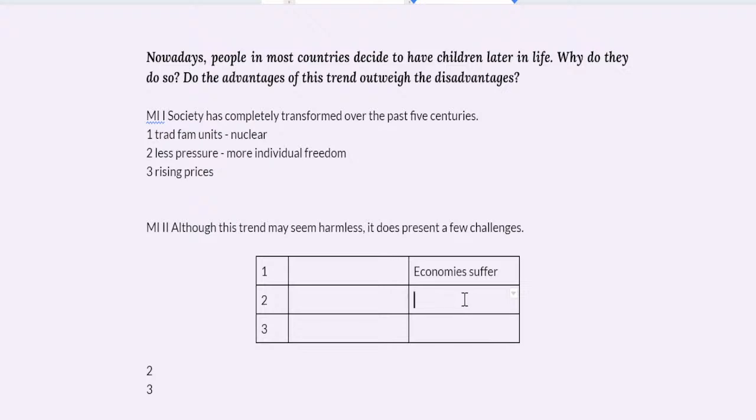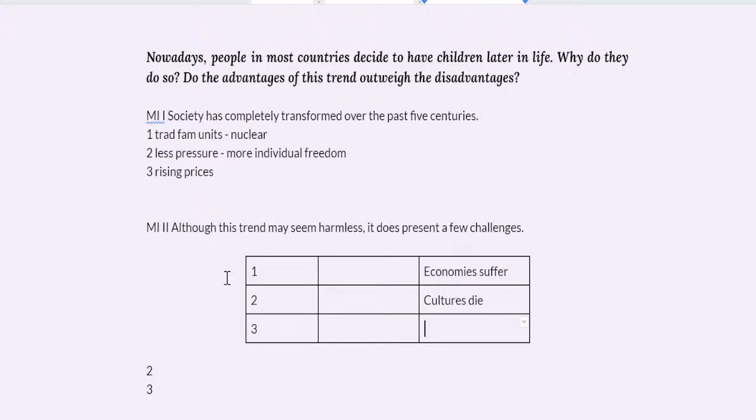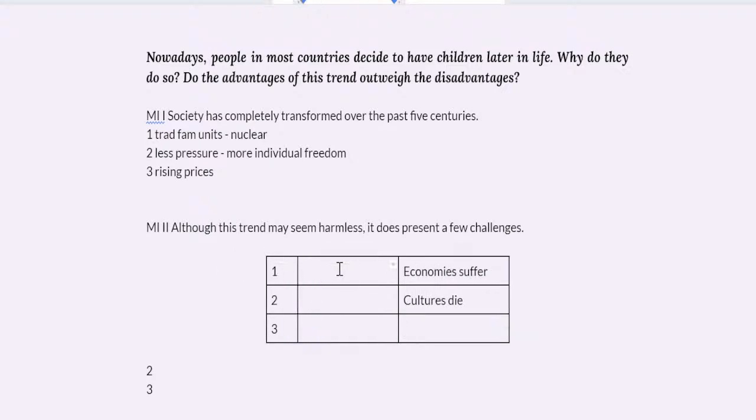Okay, so one thing is economies suffer. What else? I think that's my major one. Cultures die. Cultures do die. There are so many languages that are at risk because there's not enough native speakers, because their cultures are dying. And I think that's a shame. As somebody who enjoys learning languages, when you hear there's some tribe and they just don't have people, that's really sad. So economies suffer, cultures die.